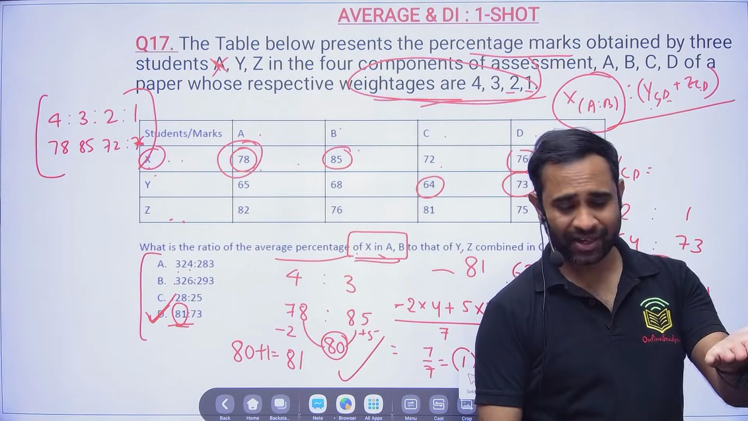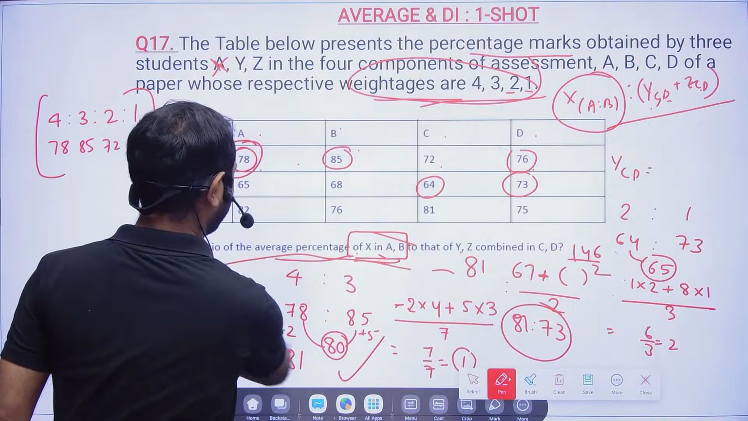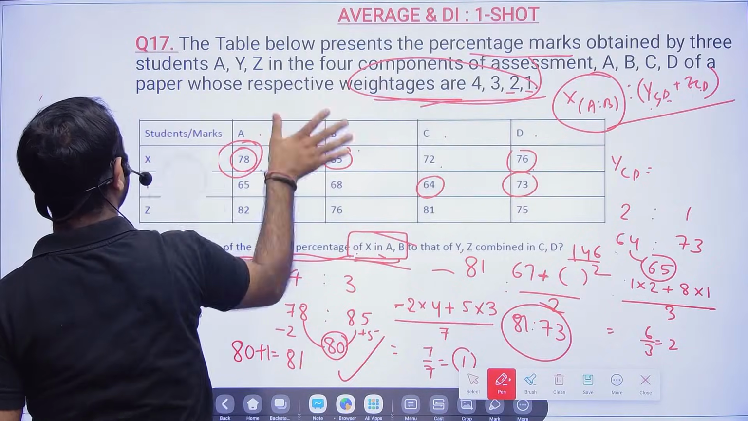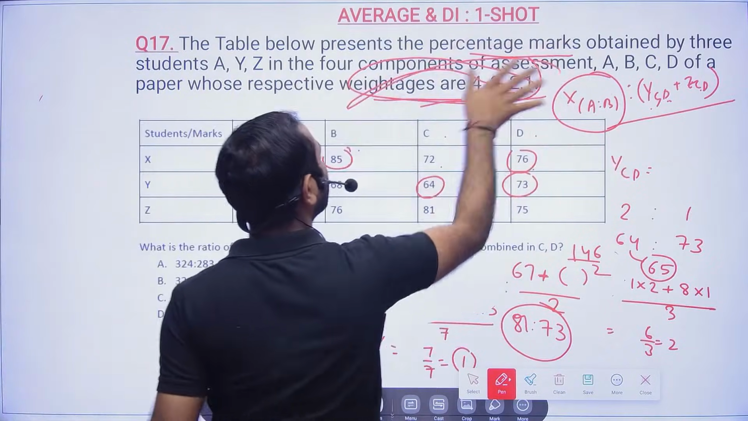Arey, the normal one is also the same. What is there in the normal one? The normal one, I will also be doing the same thing. I will not be doing anything different in the normal one.